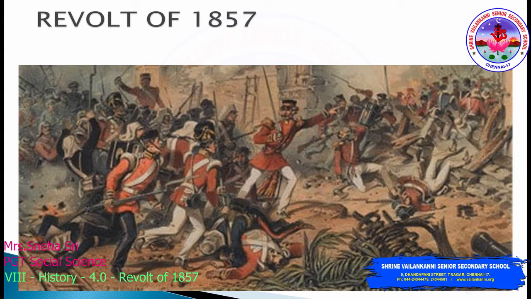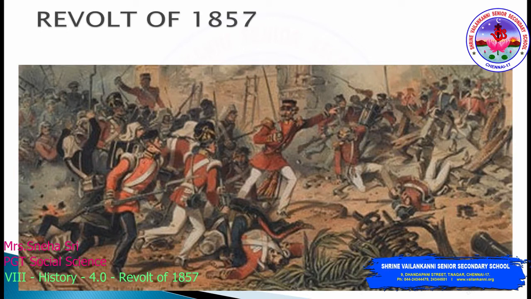We are going to begin with a new chapter in history, Revolt of 1857. In our previous chapter, that is establishment of British East India Company rule, we have seen how the British became more powerful in India.